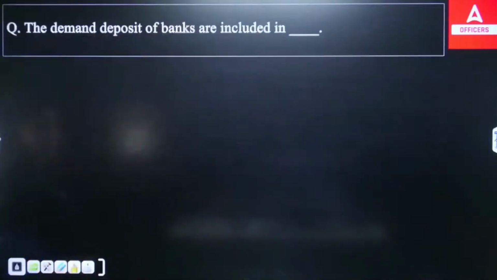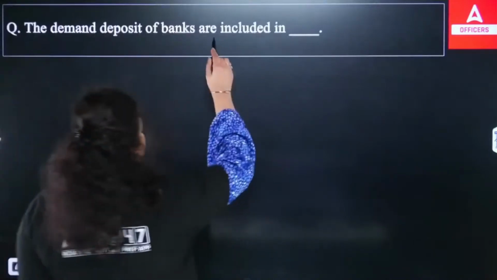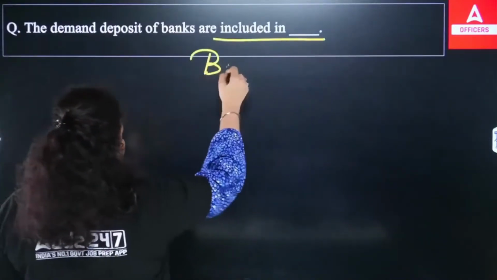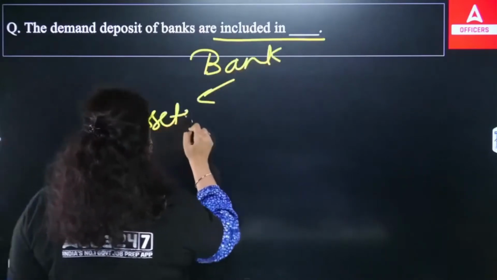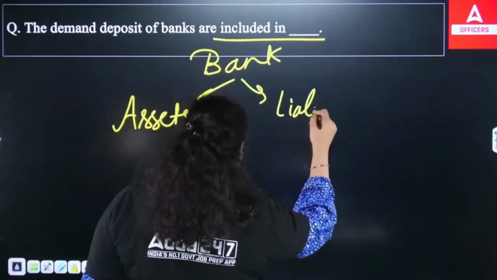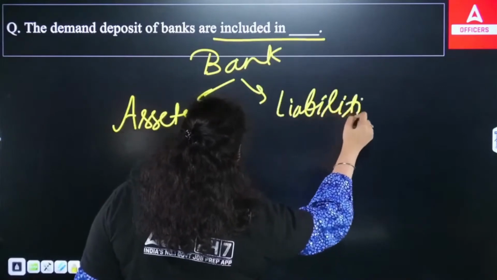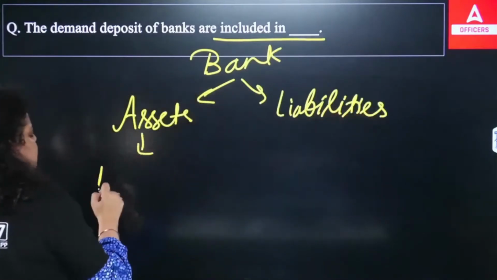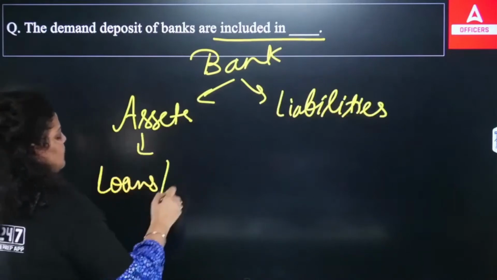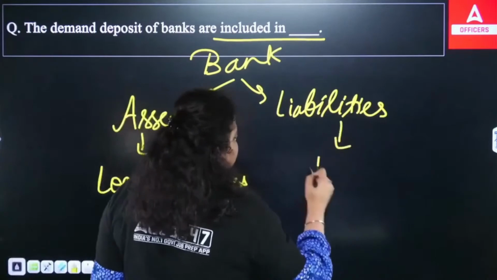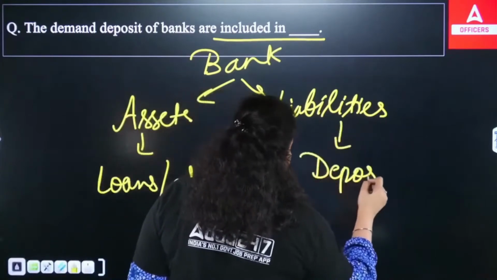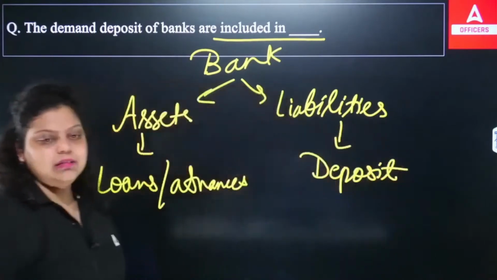The second question we are talking about here: the demand deposits of banks are included in. So if we talk about a bank, every business has assets and every business has liabilities, right? The asset of a bank is the loans and advances which the bank provides to its customers. And what is liability? Liability means simply public deposit.